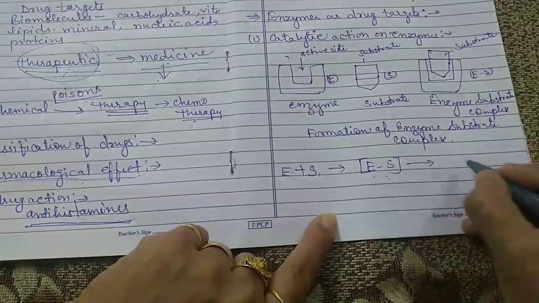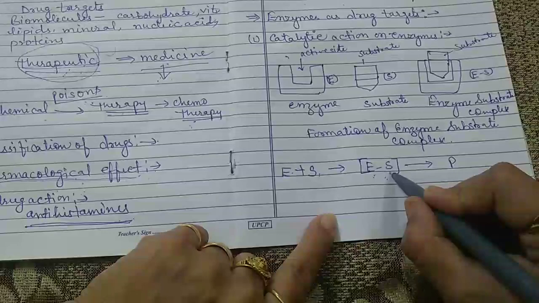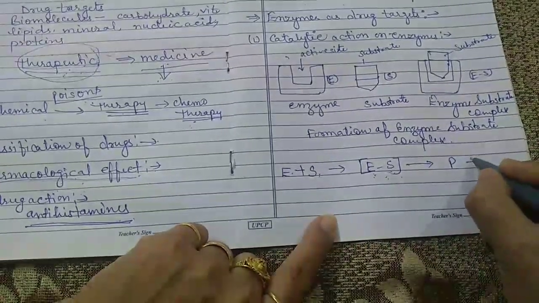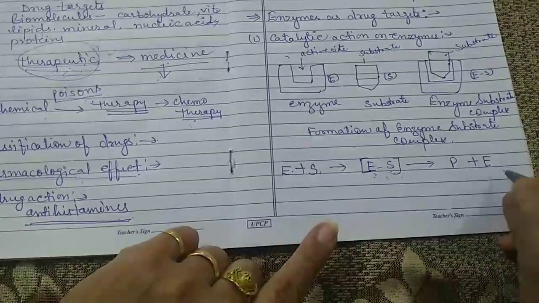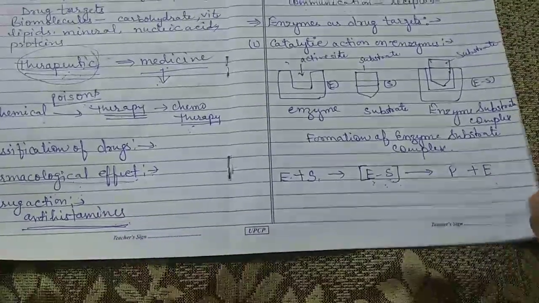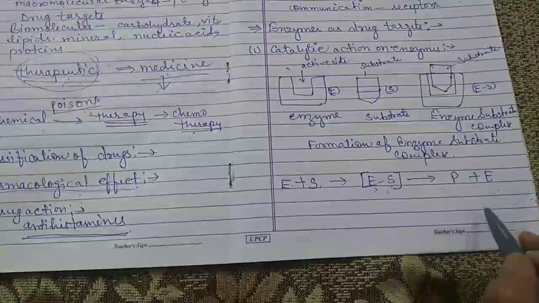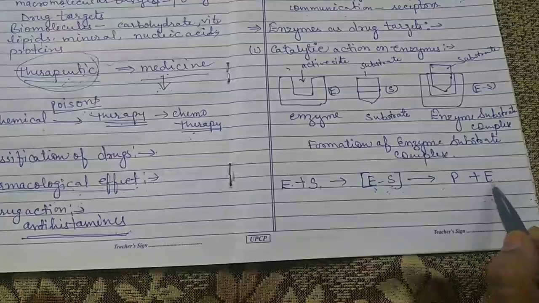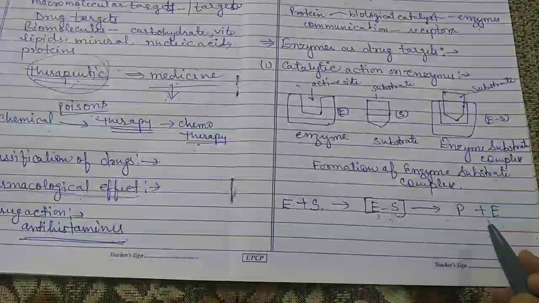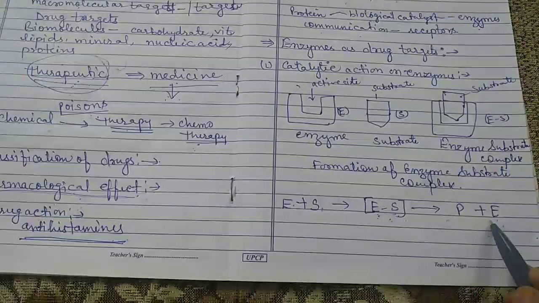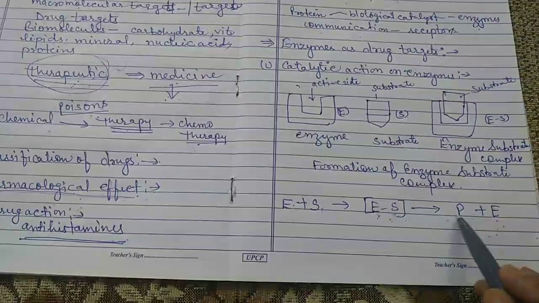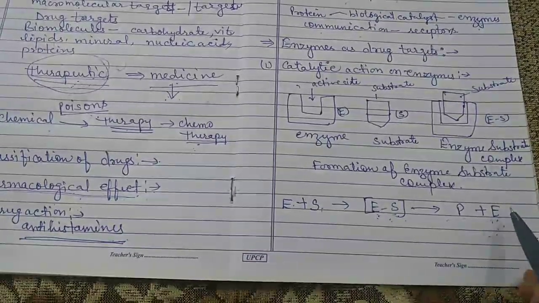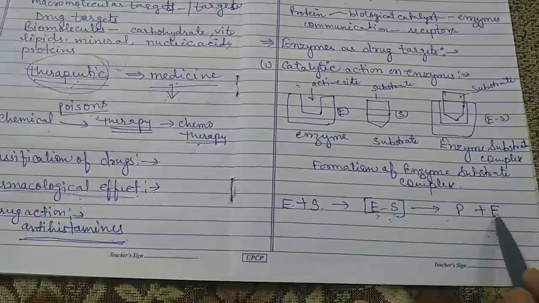Then in the next step, we get the product, and the enzyme is released, dissociated from the product, and is ready to catalyze another reaction. The enzyme is not used up in the reaction, it only catalyzes the reaction. Now this enzyme liberated from the product is used to catalyze any other reaction.